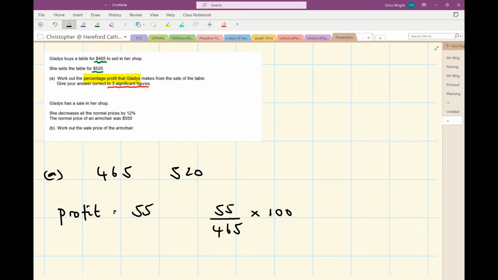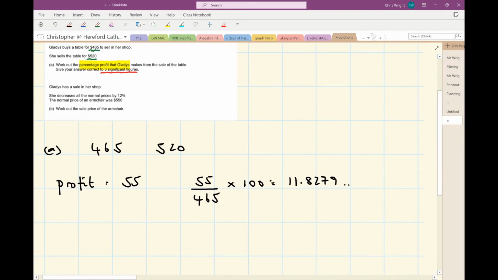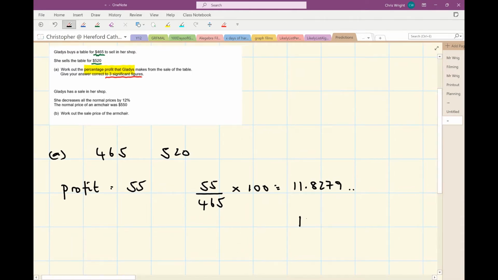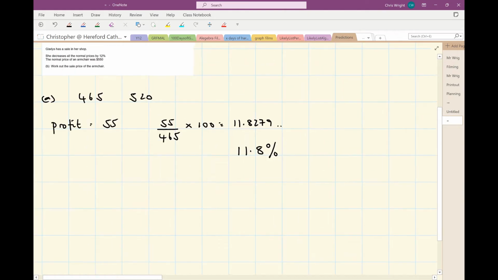That gives me an answer of 11.8279 and so on. And I'm asked for the answer correct to 3 significant figures. So the answer I would give would be 11.8%.